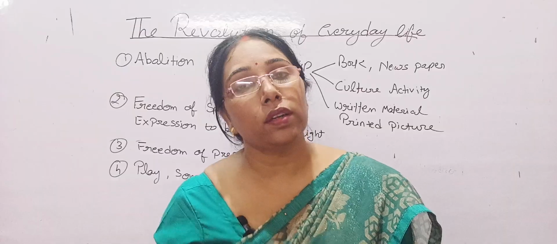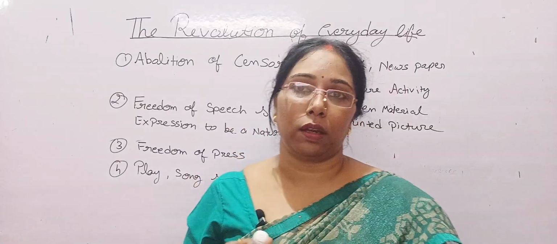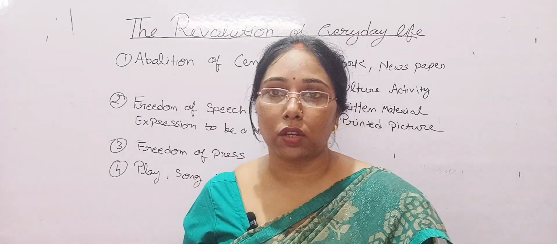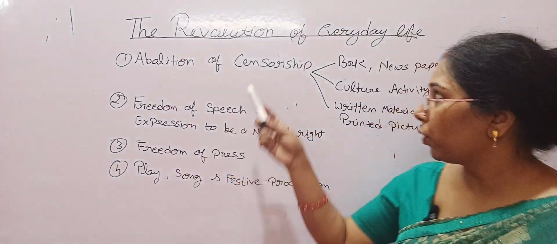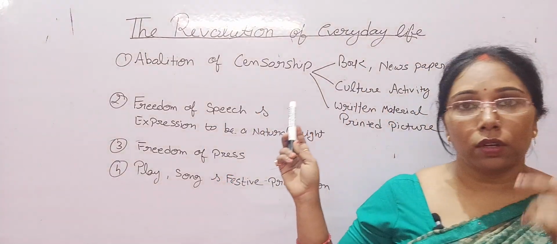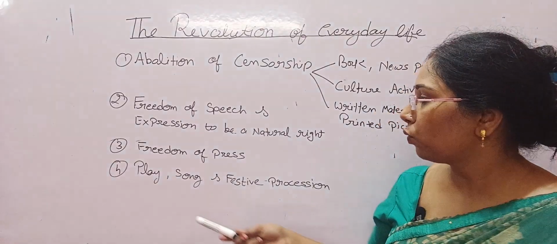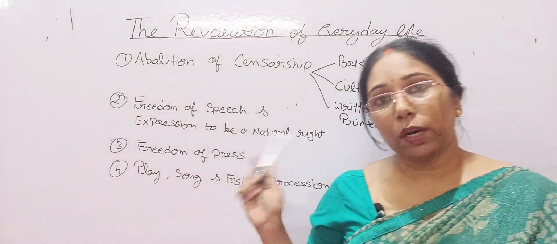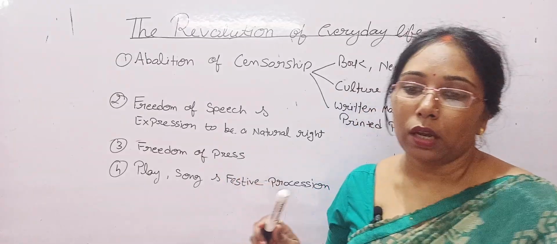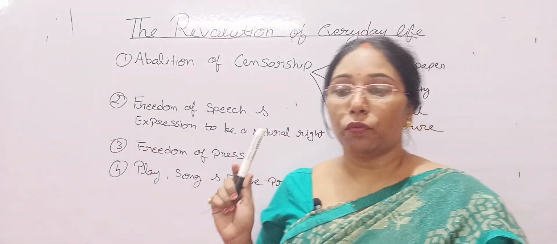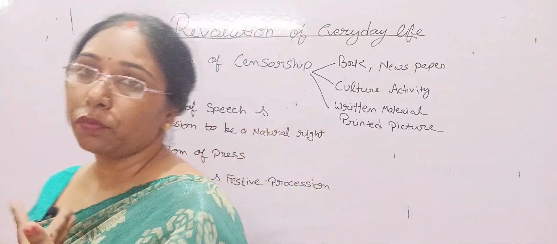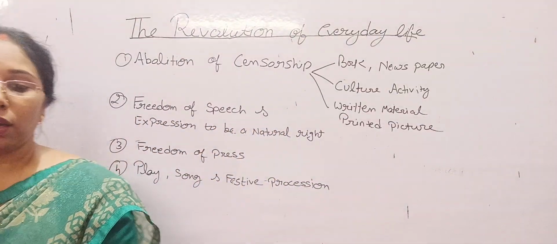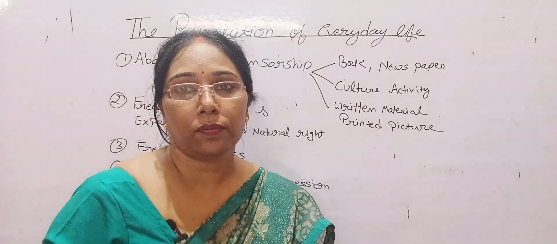And the biggest change in everyday life during the revolution was the freedom of the press. Freedom of the press also meant that opposing views of an event could be expressed.